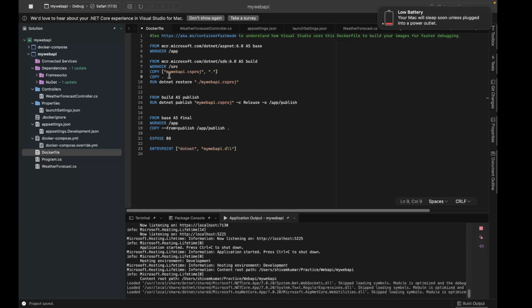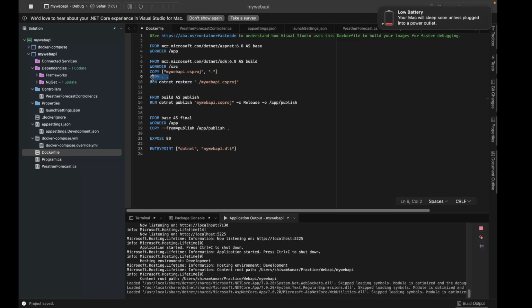Now see, if you change any small line in your source code, it will detect the change here and then again it will run the .NET restore command. But it is not required, right? Because we are not changing any dependency, we are not doing anything. So even for a small change in source code, it is restoring the dependencies again and again, which is a very time taking process, right?